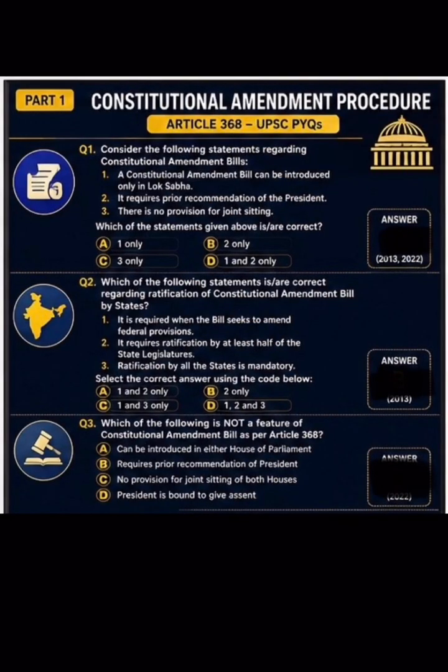Question number 1. Consider the following statements regarding constitutional amendment bills. A constitutional amendment bill can be introduced only in Lok Sabha. It requires prior recommendation of the president. There is no provision for joint sitting. Here the correct answer is option C. There is no provision for joint sitting.